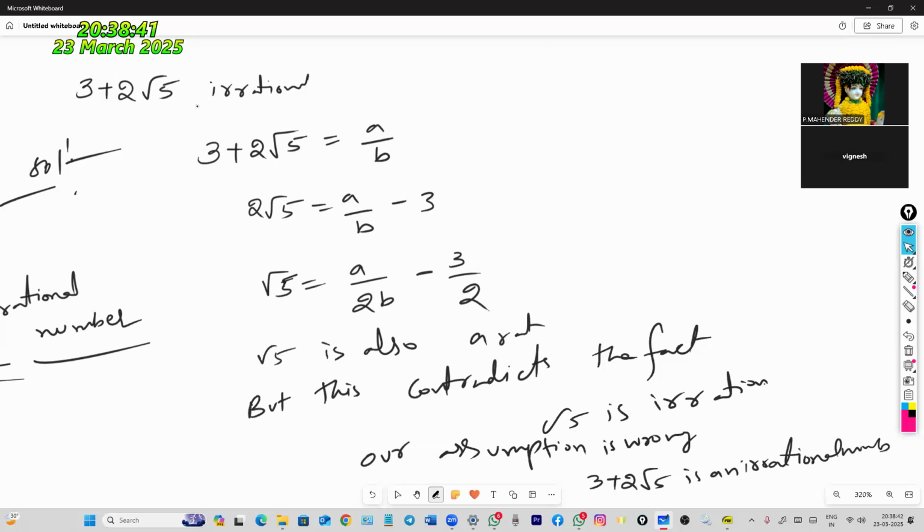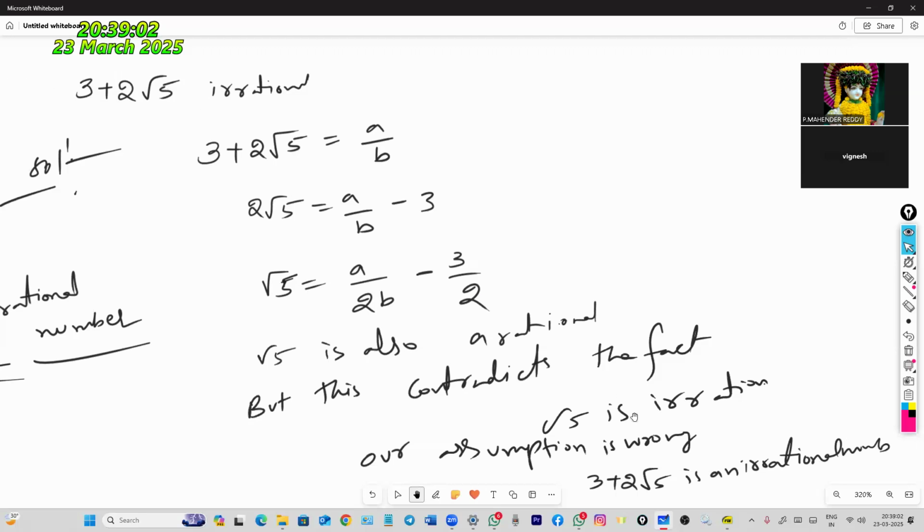Our assumption is wrong. 3 plus 2 root 5 equal to a by b. 2 root 5 equal to a by b minus 3. Root 5 equal to a by 2b minus 3 by 2. Root 5 is also a rational number, we have assumed, but this contradicts the fact that root 5 is an irrational number. Our assumption is wrong. 3 plus 2 root 5 is an irrational number.